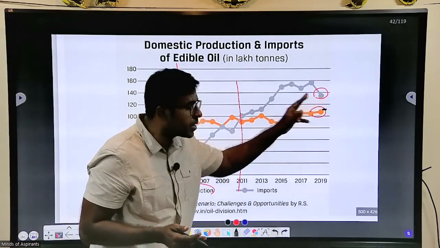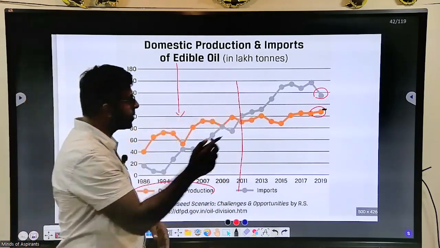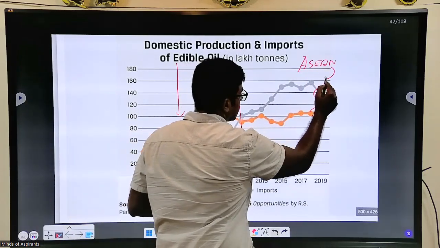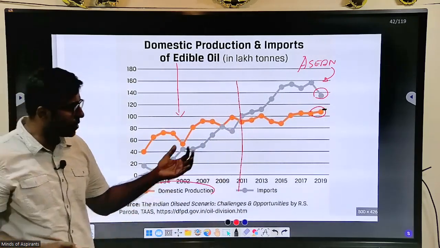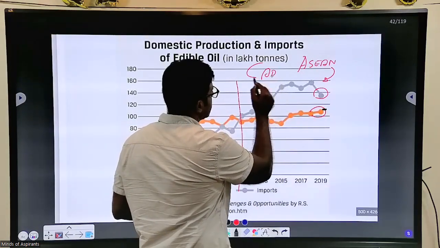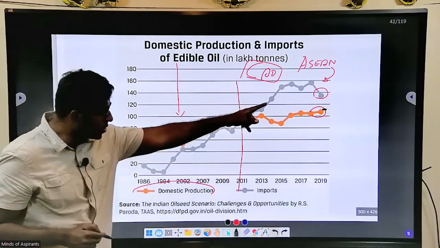Because we are importing a lot, especially from Indonesia and Southeast Asia. We have this ASEAN Pact, and from it these countries are exporting a lot of oil into our country, and that is actually creating a lot of CAD, current account deficit, which you should reduce.